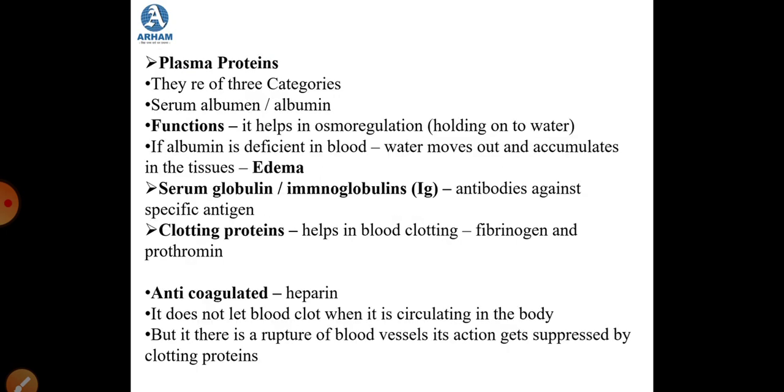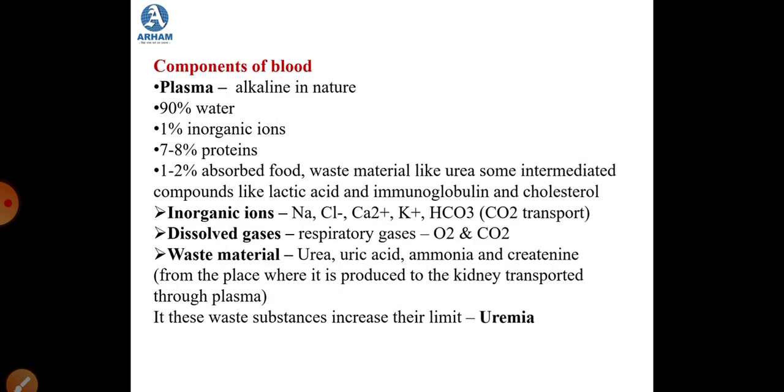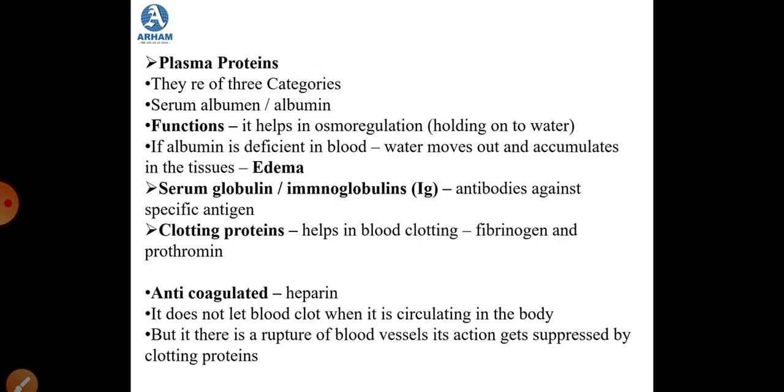Let us study further about the plasma proteins. Now the plasma comprises about 7 to 8% protein. So the proteins are of three categories. It is serum albumin, which is also known as albumin. Then there is serum globulin, and then there are clotting proteins. Let us study about them one by one.